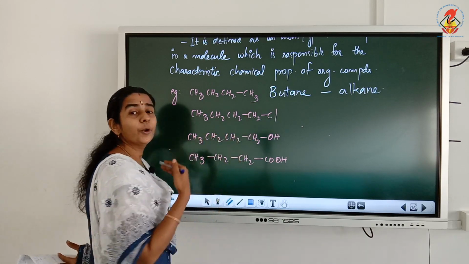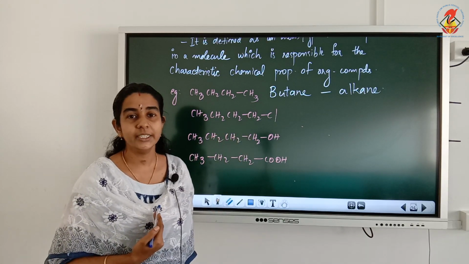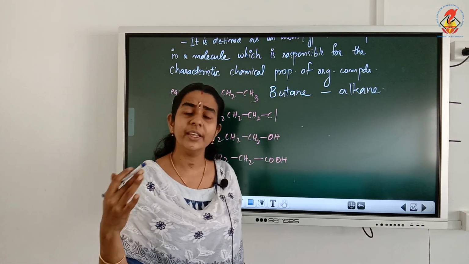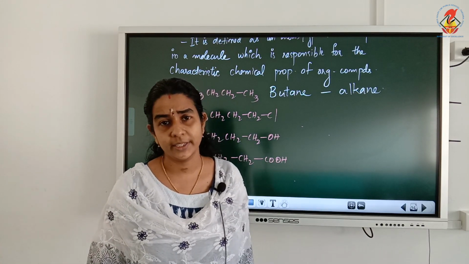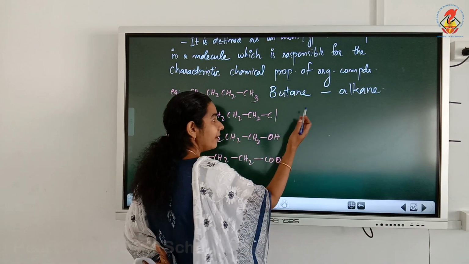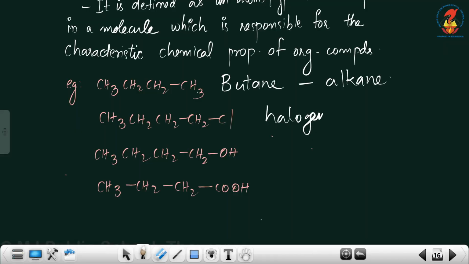The entire property will change, isn't it? This compound and that compound, the halogen compound, will have entirely different properties. So here we can call them halogen compounds. Another functional group is halogen compounds or chlorine compounds.